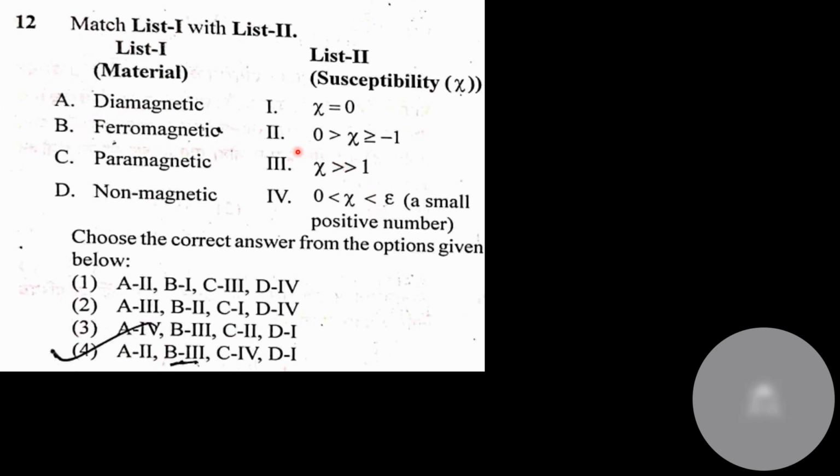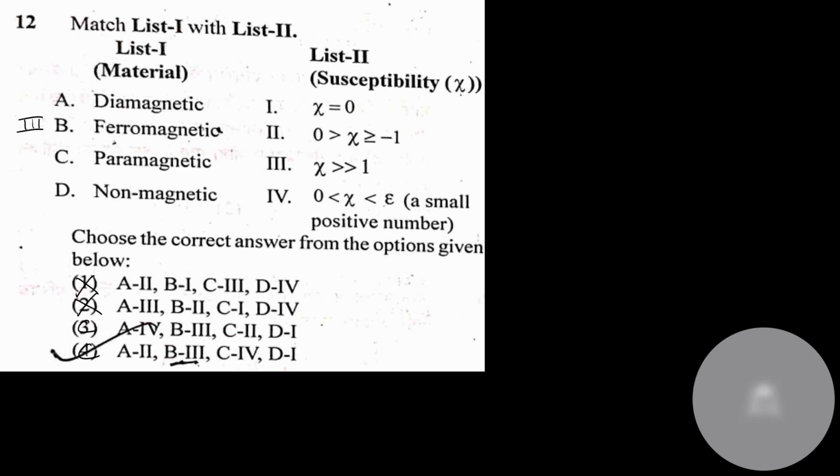So out here magnetic susceptibility would be much greater than 1. So B is linked to option number 3. Fair and fine. In which of these four options is B linked to 3? Option number C, option number 3, and option number 4. So 1 and 2 automatically get cancelled.